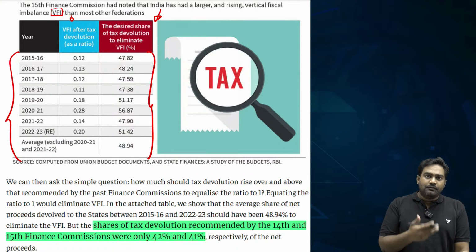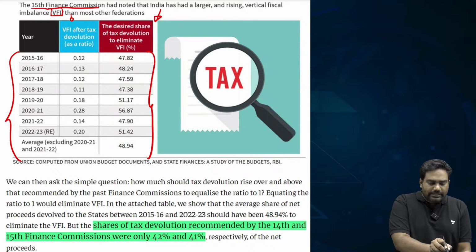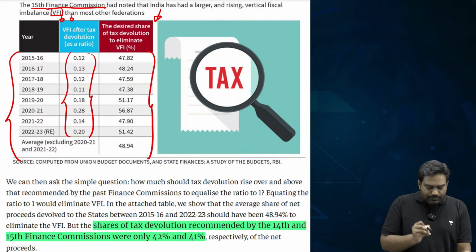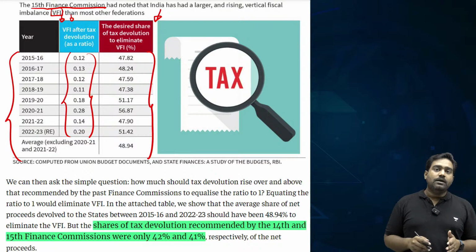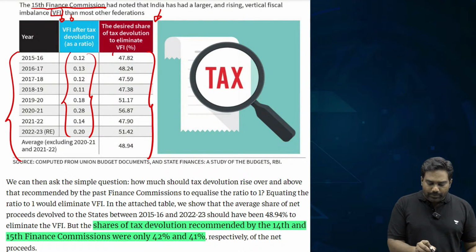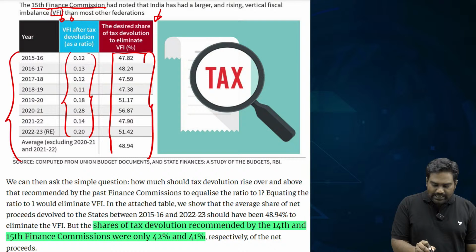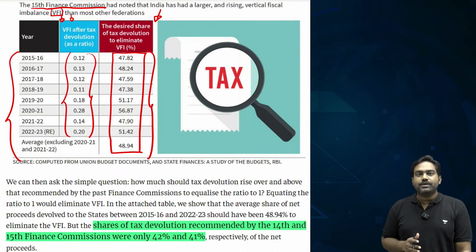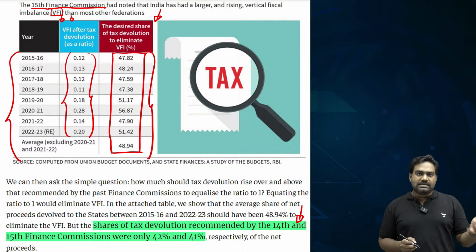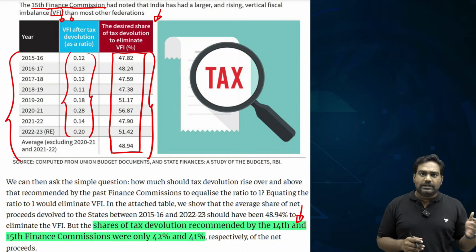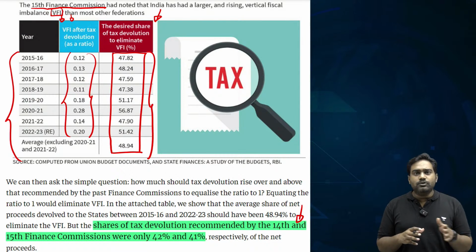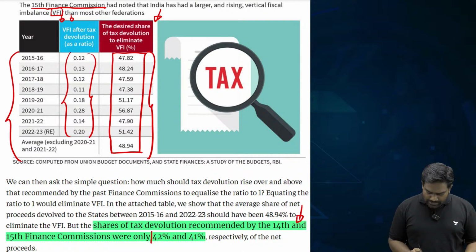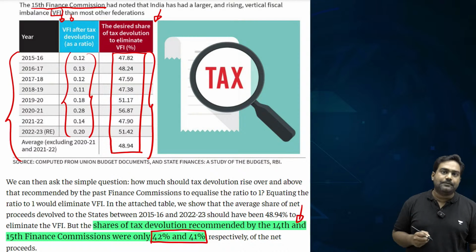By relying on Finance Commission data, the writer is bringing out vertical fiscal imbalance as a percentage of the devolution ratio, and he is comparing that with the actual devolution that happened and what should have been the devolution in order to ensure that imbalance would be zero. As I told you, if you look at the vertical devolution over the last decade under 14th and 15th Finance Commission, the center to state devolution, which is your vertical devolution, is around 41 to 42%.